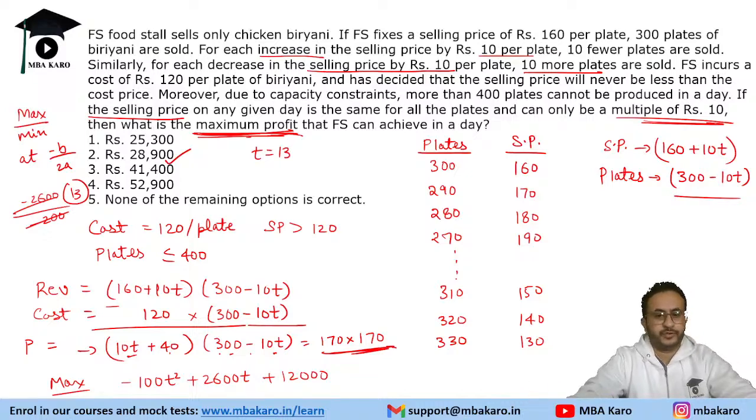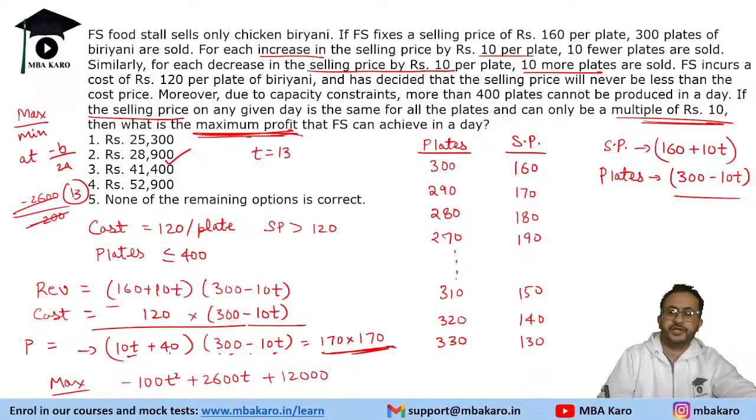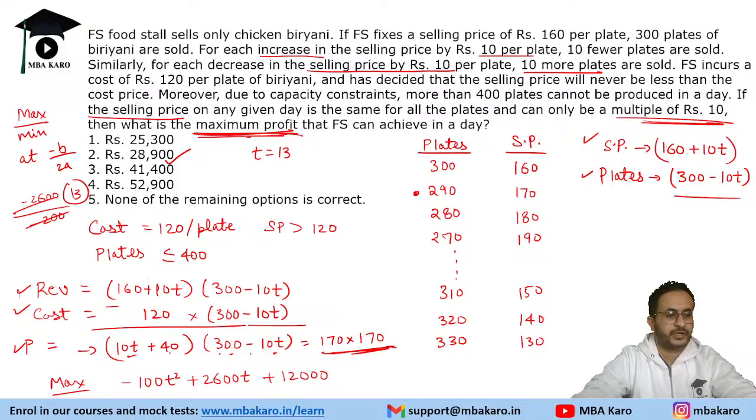Otherwise, by hit and trial, you put in all the values and keep trying, because if you keep trying, the selling price turns out to be 290. So you get the maximum at 290. So by hit and trial also you could have got it, because you would get the maximum price at 290. You could have tried different values, but this is the proper way to do it: form an equation of revenue, selling price per plate into number of plates, minus the cost, get the formula for profit, and maximize that quadratic expression. So this is the solution, 28,900.